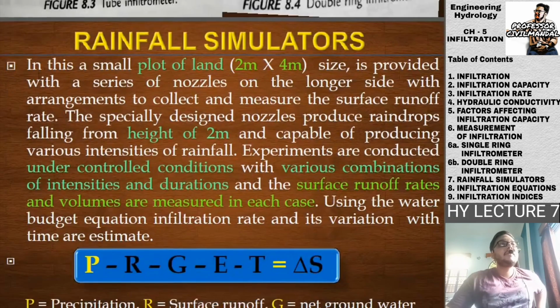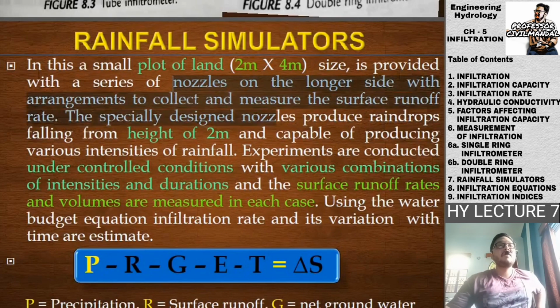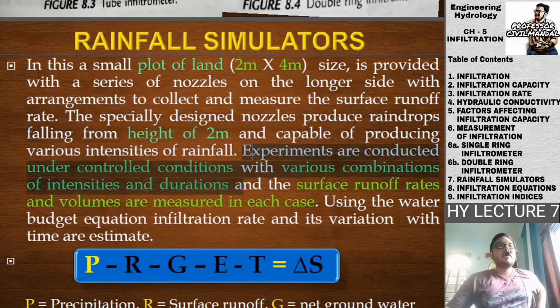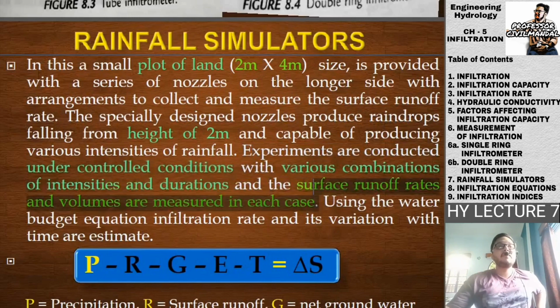Next is the rainfall simulators. In this, a small plot of land, 2 meter cross 4 meter, is provided with a series of nozzles on the longer side, with arrangements to collect and measure the surface runoff rate. The specially designed nozzles produce raindrops falling from a height of 2 meter and are capable of producing various intensities of rainfall. Experiments are conducted under controlled conditions with various combinations of intensities and durations, and the surface runoff rates and volumes are measured in each case.